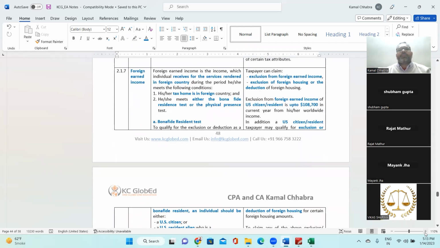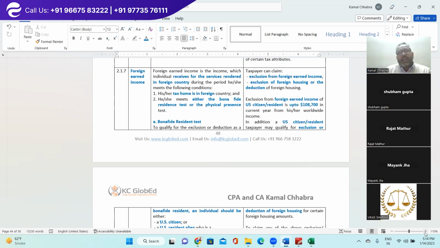So now today we need to start with foreign earned income. What is foreign earned income? First we will understand that, and second, what all things can be excluded from the foreign earned income for tax purposes in the United States of America, right? So first let's understand what is foreign earned income.